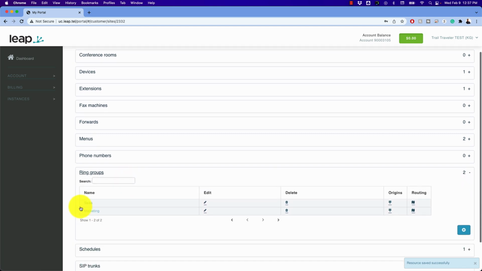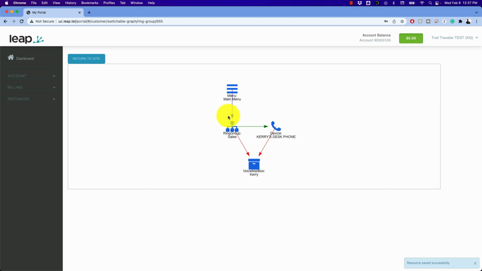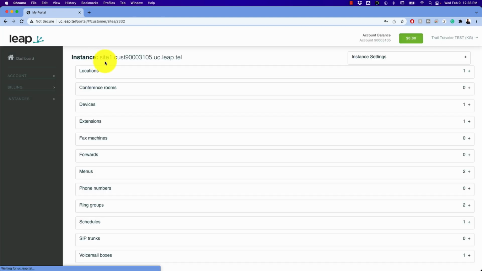We've got our sales ring group in here. We can edit it. We can change routing. We can see how this is going to work. We have our main menu going to our ring group, which will ring the desk phone, and if there's no answer, it'll go to the voicemail box. So there's a visual view of it that will help you make sure that you have it set up properly.